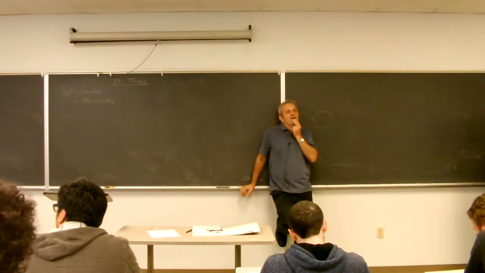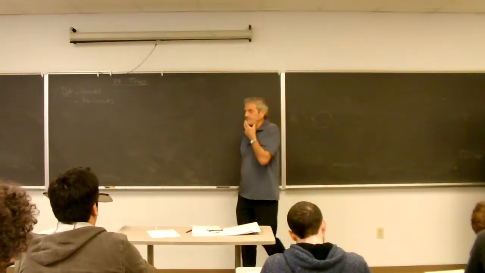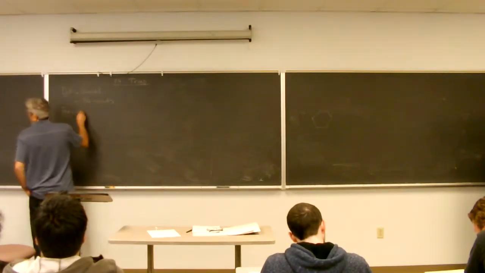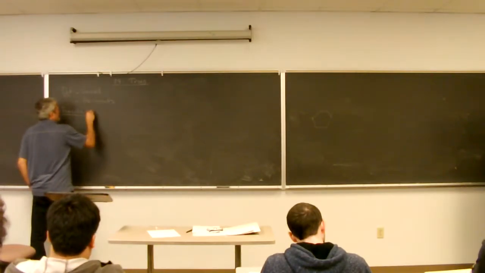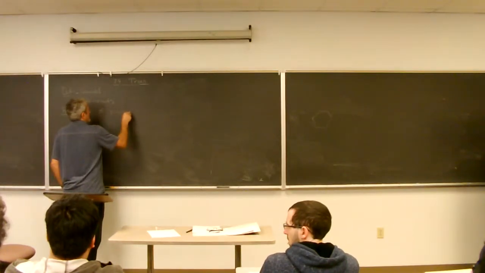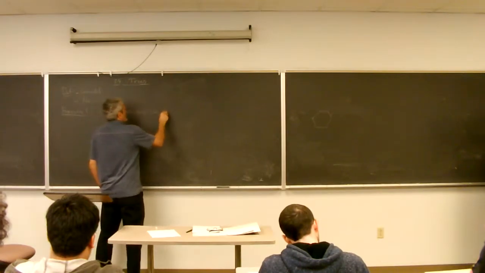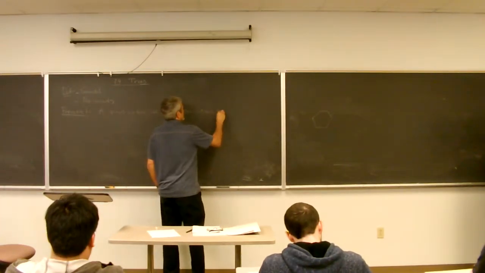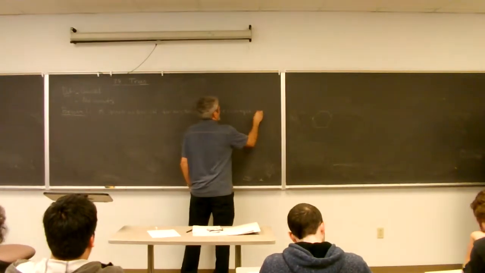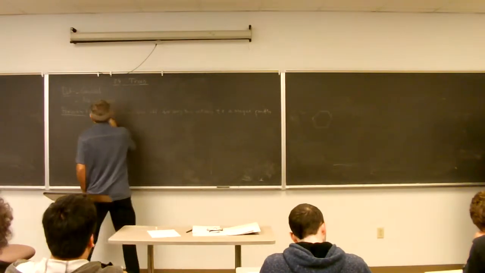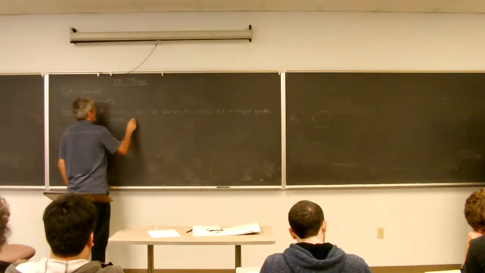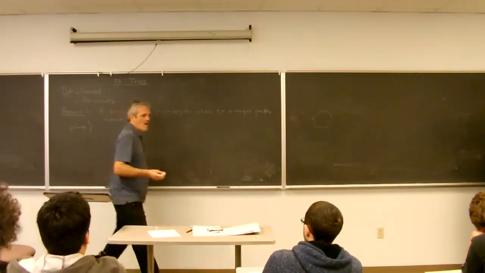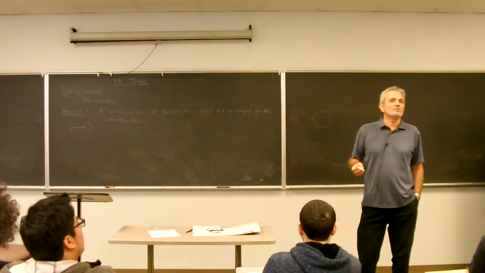Proposition one. A graph is a tree if and only if for every two vertices there exists a unique path connecting them. Let's practice proofs and reasoning again.